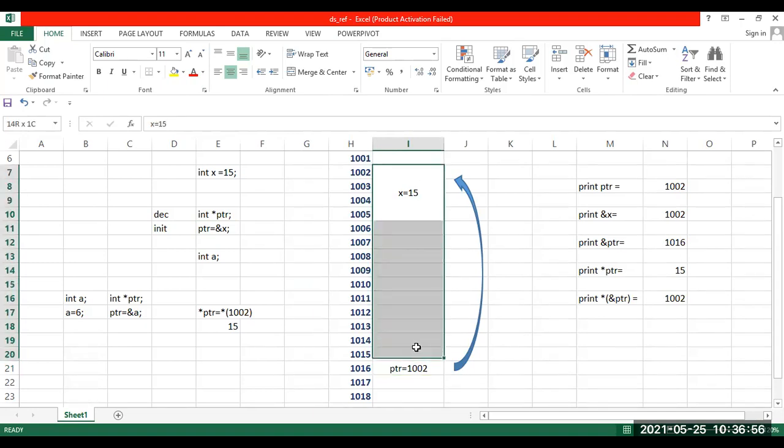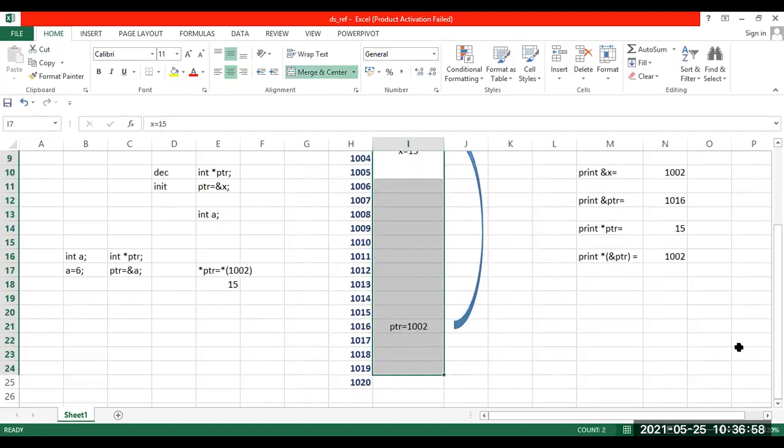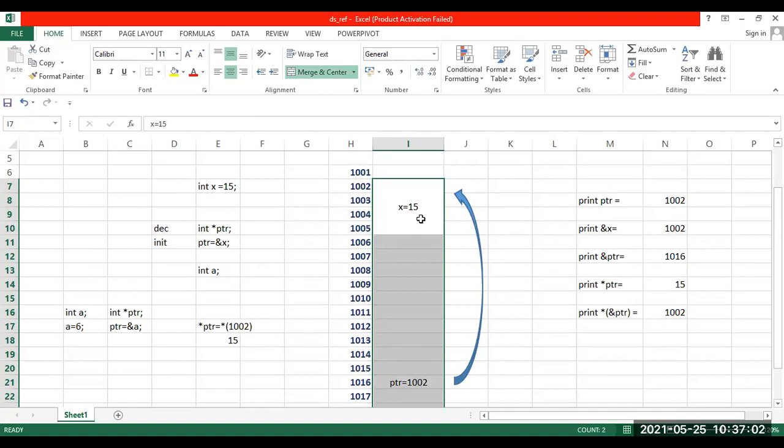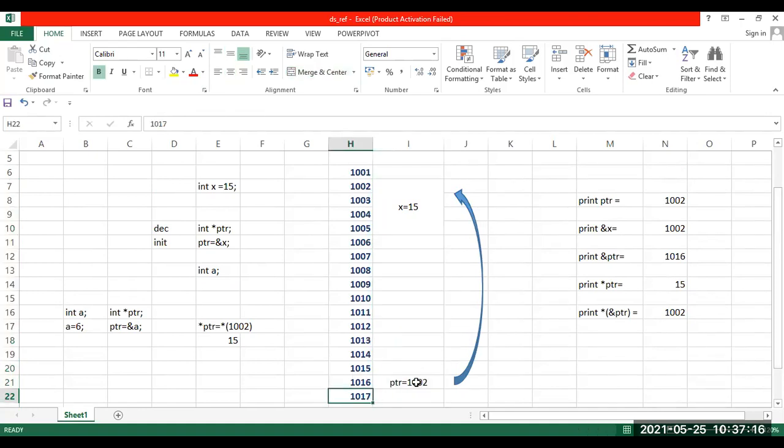You will understand. Have a look at this block. Have a look at the variable x. What is it storing? The normal value which I initialized to be 15. But what about PTR is equal to 1002? What does it tell me? What is 1002 here? It is not the value which I initialized, but it is the memory location. It is this memory location. So pointer variables always store memory locations. Whose memory locations? Of another variable. It could be any variable.